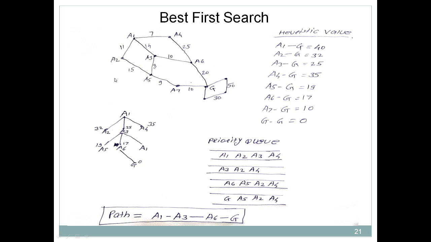So I hope you understand the concept of the best first search algorithm, which actually combines the benefits of breadth first search and depth first search of the uninformed search technique.